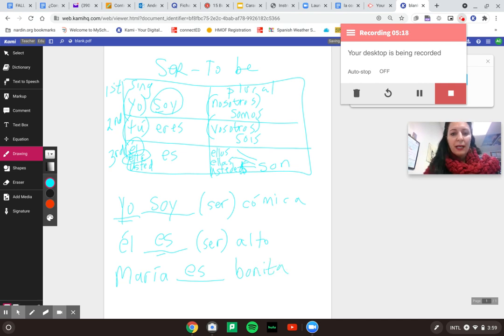And then if we had ustedes, you guys, simpáticos, nice. Then we want to put in ustedes son simpáticos. So that's how we use the ser, and that's a little bit of a review. And we'll be using them a little bit more when we do our noun adjective agreement.